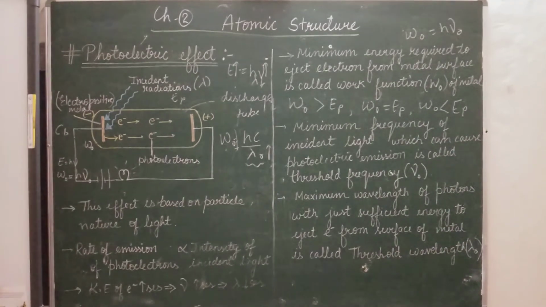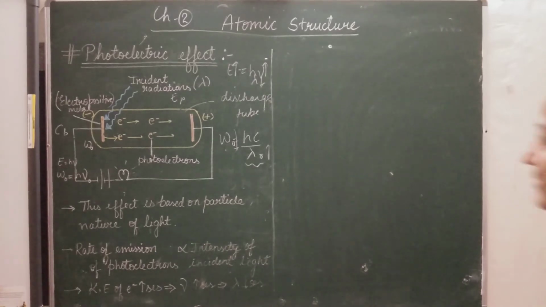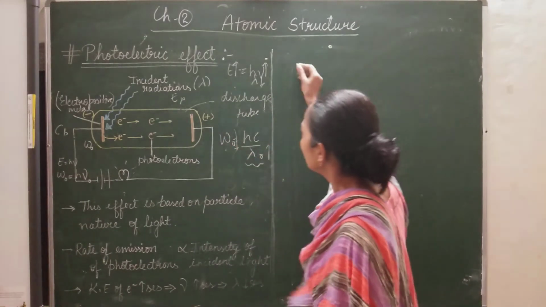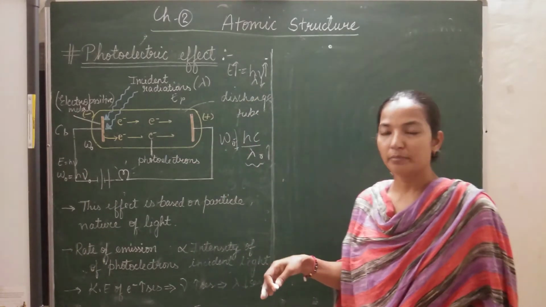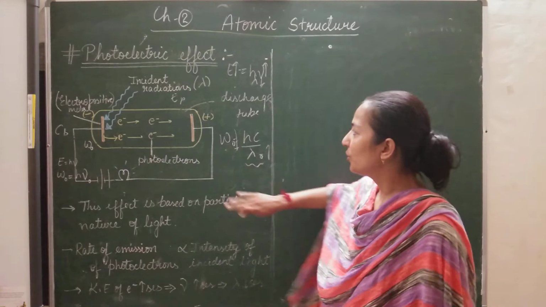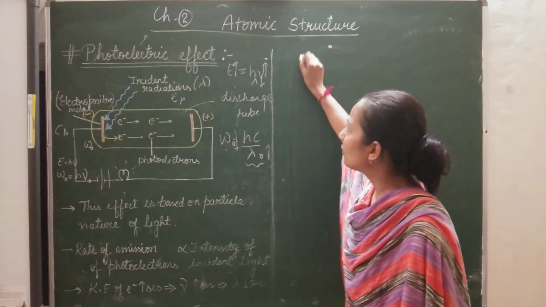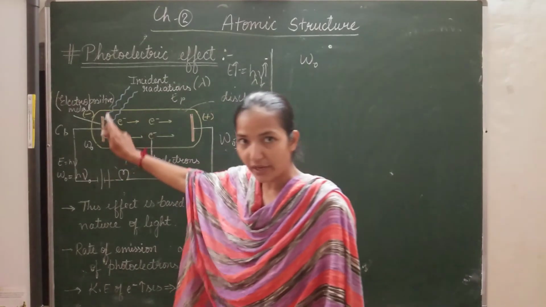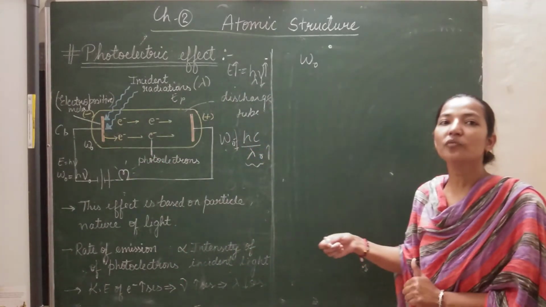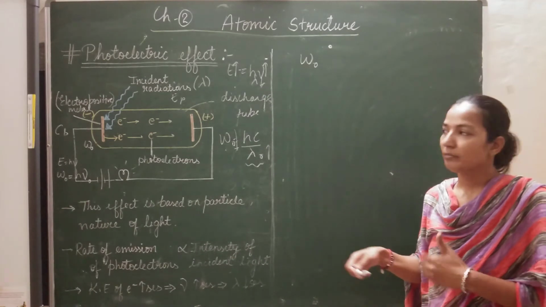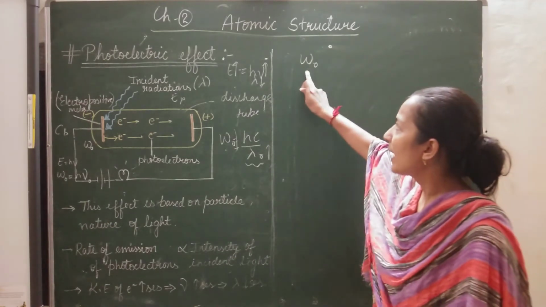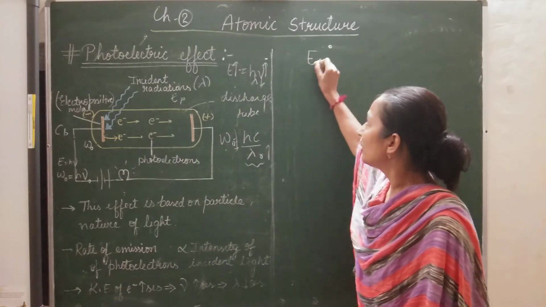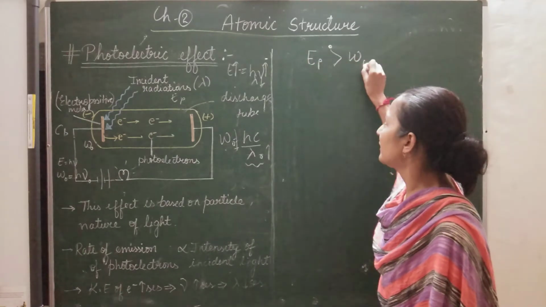Now, we have discussed the minimum amount of energy that is required. Suppose I ask what is work function? Work function is the minimum amount of energy required by the metallic surface to just remove the electron from itself. So what happens if we provide energy greater than the required energy, that is the work function?